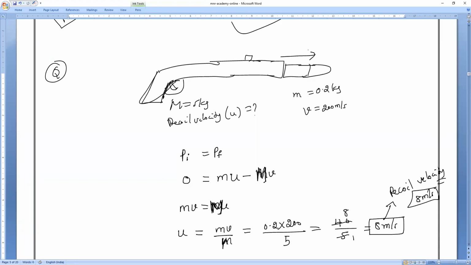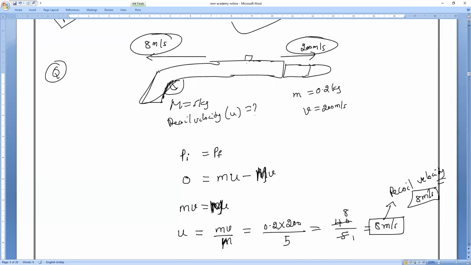So if the bullet moves with 200 meter per second in the forward direction, then the gun will move backward with what speed, everybody? 8 meter per second. That is what you have to remember. Is it okay, guys? Everybody clear? Yes, so that is what you should understand.